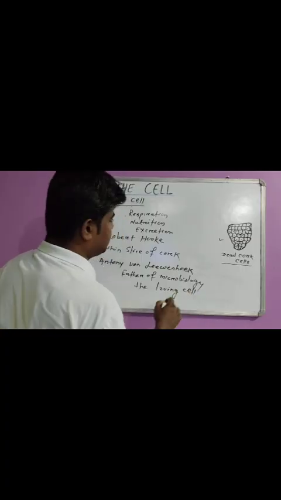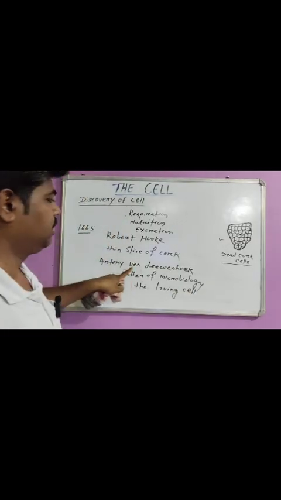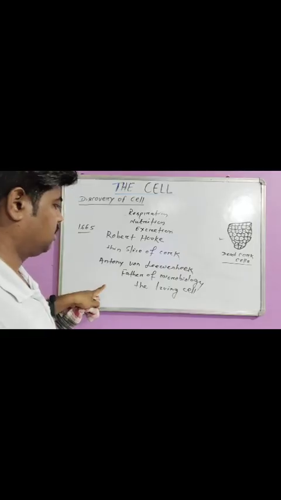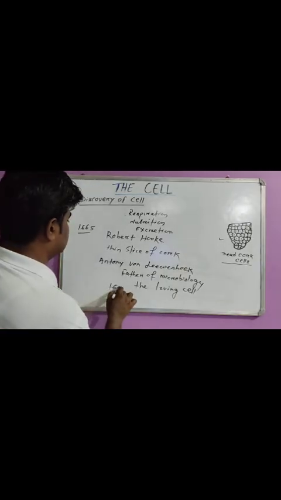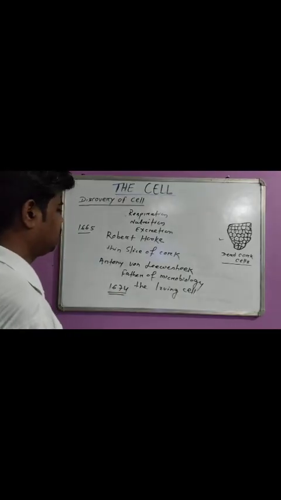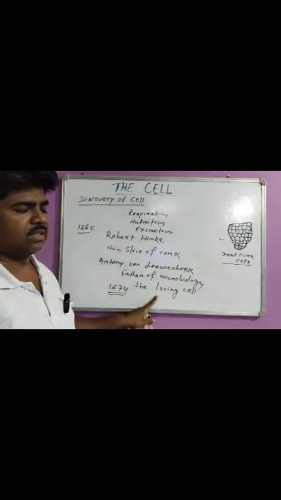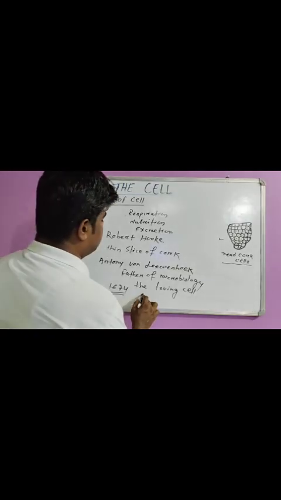We know that cell was first discovered by Robert Hooke in the year 1665, and Antony von Leeuwenhoek discovered the living cell in the year 1674. So in 1674, he first discovered the living cell. He discovered cells like bacteria.